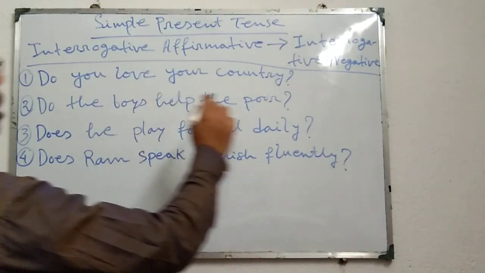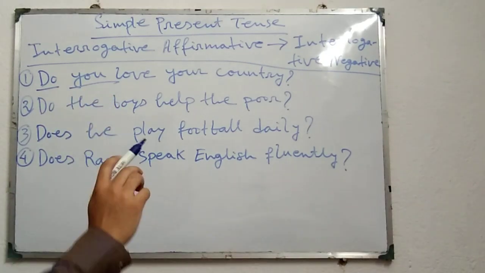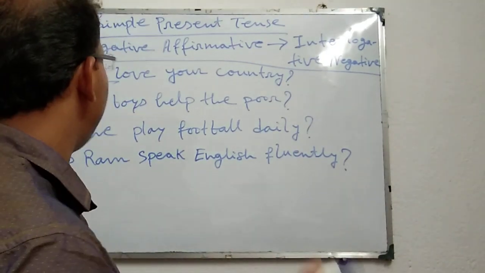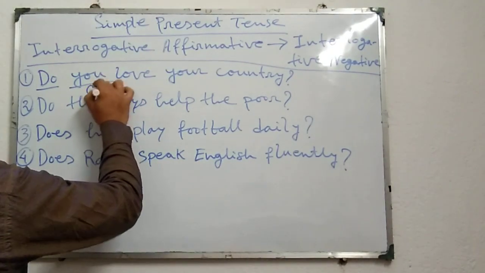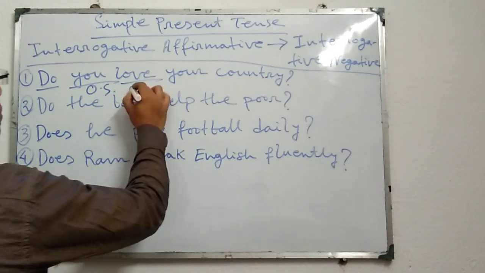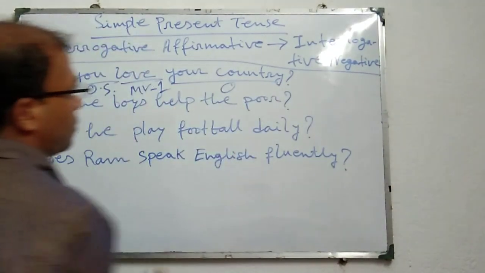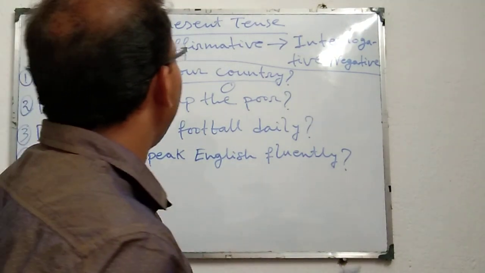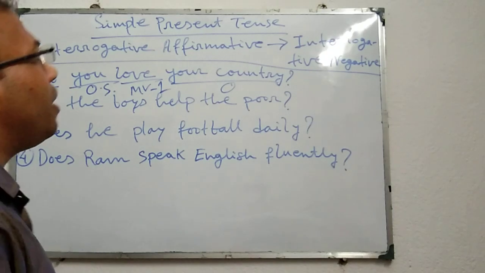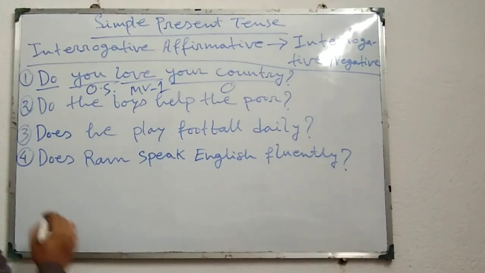Do you love your country? Do you, it is not third person singular subject, it is second person singular subject or plural subject. We can write other subject. Love, it is MV1. Your country, it is object or others. And now if we want to change this interrogative affirmative sentence into interrogative negative sentence, how do we change? Note here.